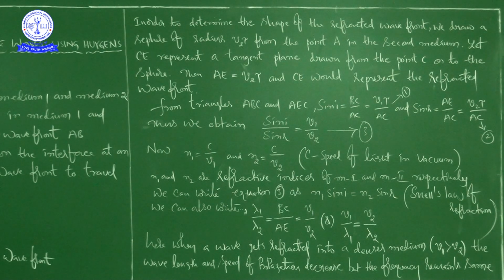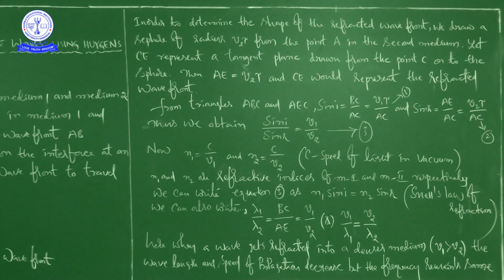Okay, right. Now see this. There are two triangles, ABC and AEC. You know that sin theta is equal to opposite side by hypotenuse, right? So from this formula, sin I is equal to BC by AC. BC is equal to V1 into tau, no? So sin I is equal to V1 into tau by AC.